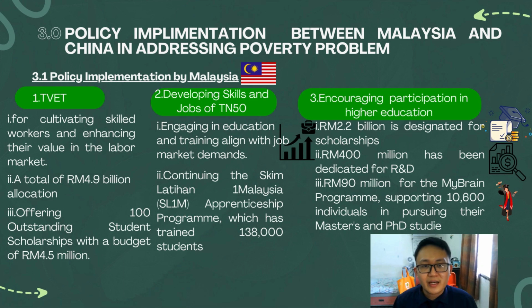The third one is encouraging participation in higher education. RM 2.2 billion is designated for scholarships. RM 400 million has been dedicated to R&D. RM 90 million is for the MyBrain program, supporting 10,600 individuals in pursuing their master's and PhD.